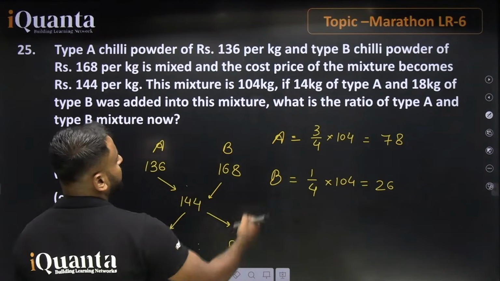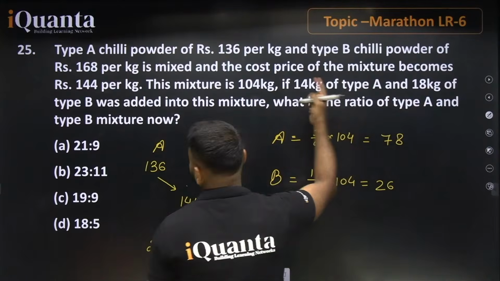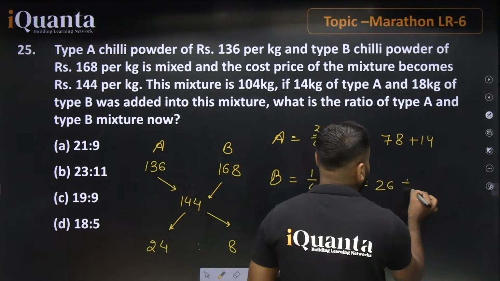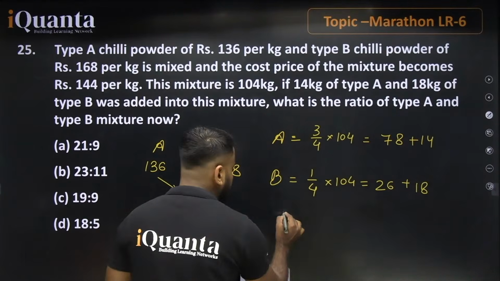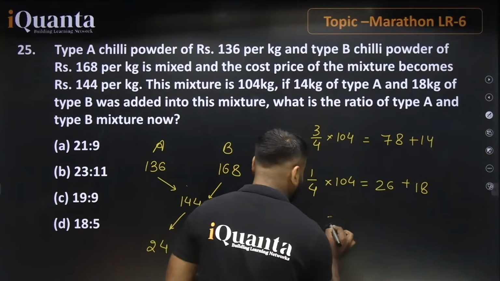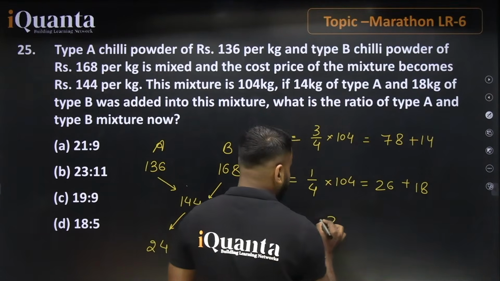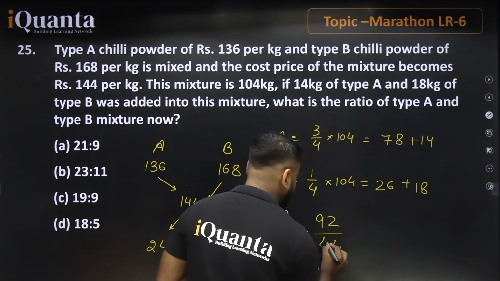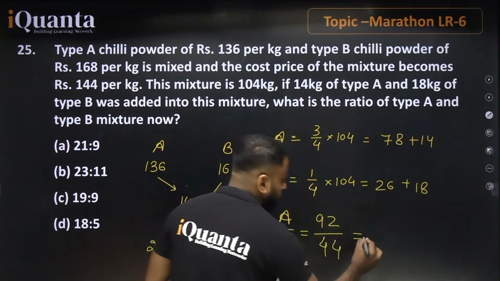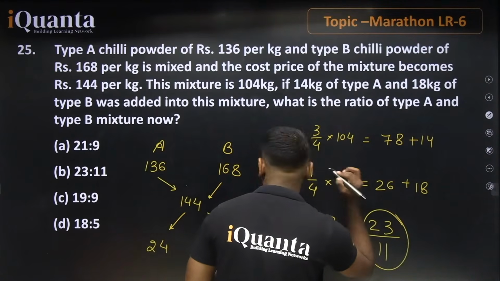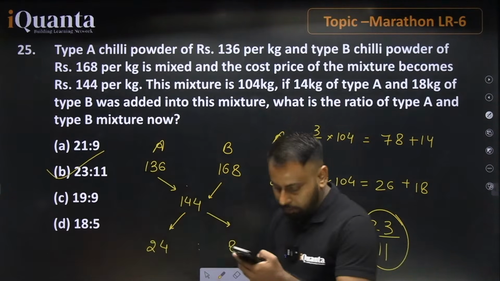Now the question is saying if 14 kg of type A and 18 kg of type B were added, okay, 14 kg is added here, 18 kg is added here. Now we need to find the ratio of the new quantity. If we find the ratio, 78 plus 14 is 92, and 26 plus 18 is 44. Yes, we can cancel this with 4: 4 11s are 44, 4 23s are 92, so 23:11, which means option B is the right answer.